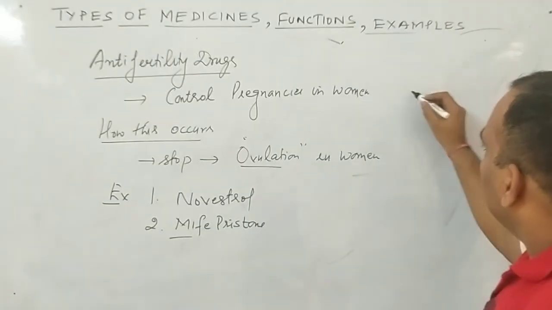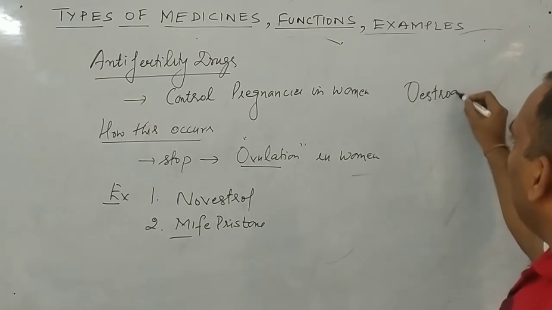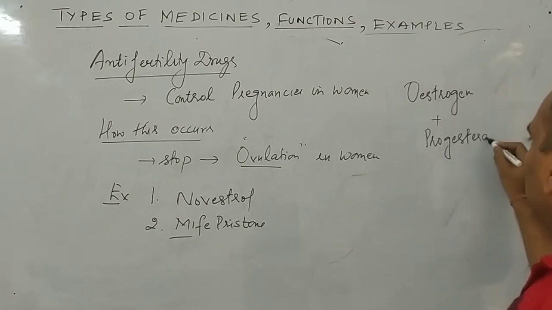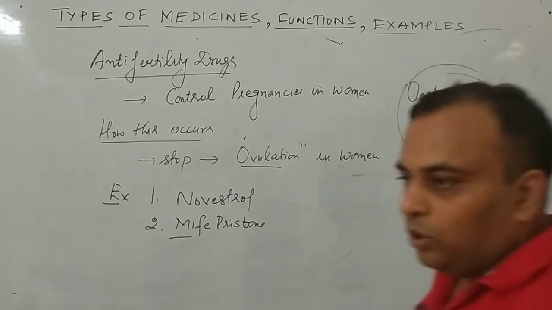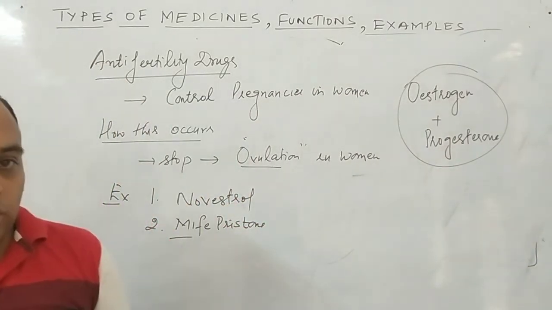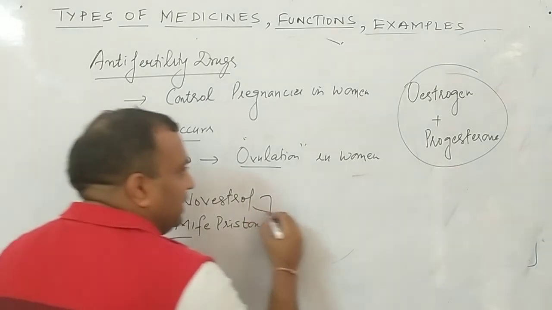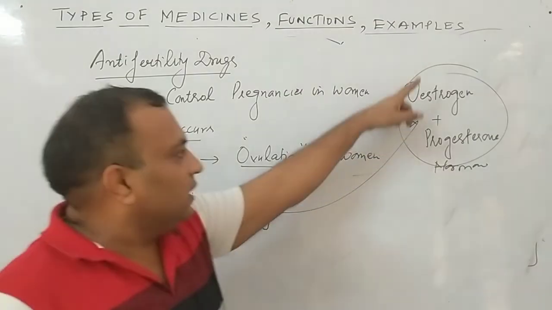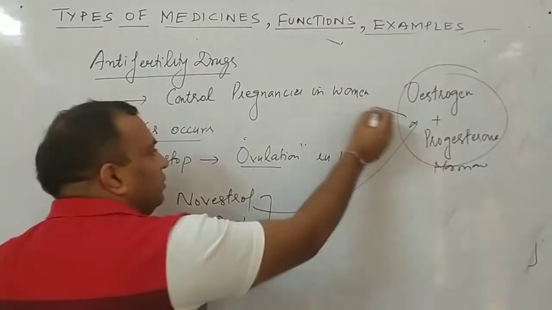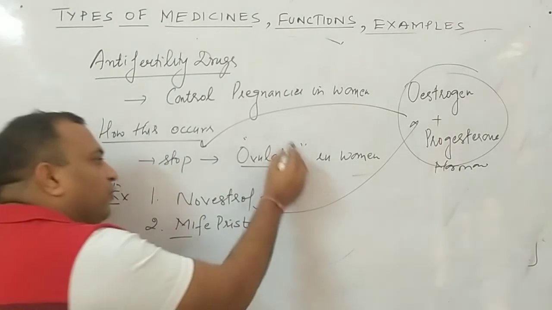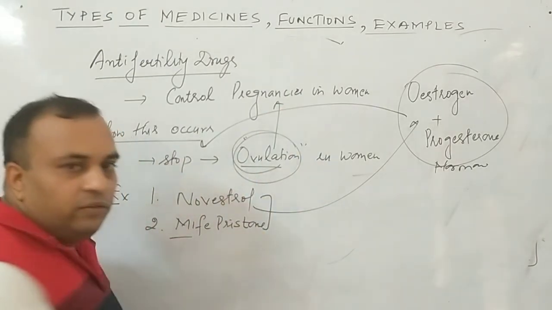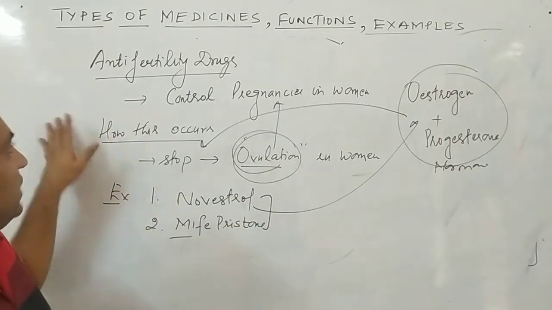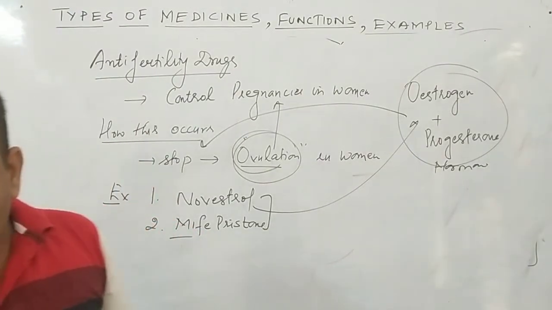You know that there are two hormones, estrogen and progesterone, which have the ability to stop ovulation. So these medicines contain both these hormones. Clear to all of you? Novestrol and these contain estrogen and progesterone, and they simply stop the ovulation, and if ovulation is stopped, then pregnancy will not occur in women. So all these types of medicines which control pregnancies in women are said to be anti-fertility drugs. Clear to all of you?